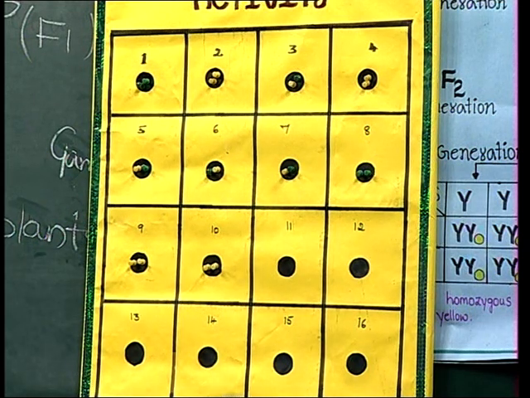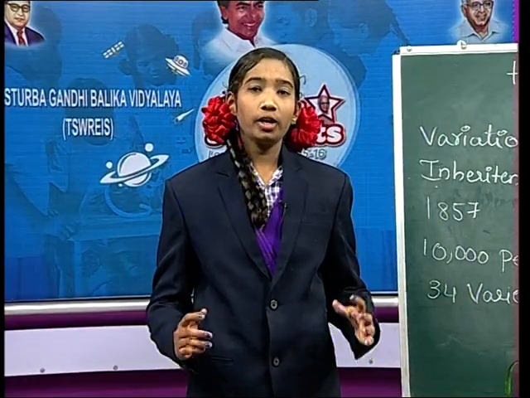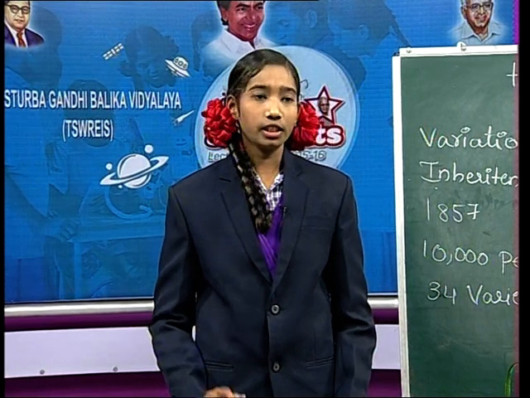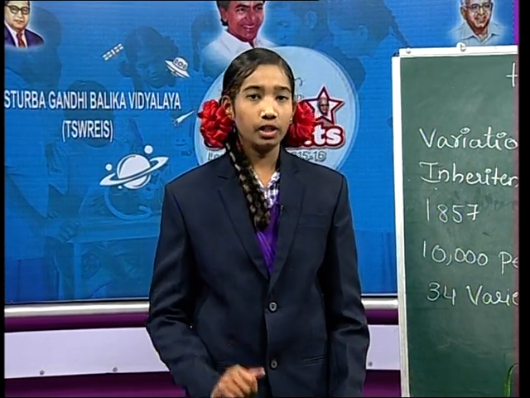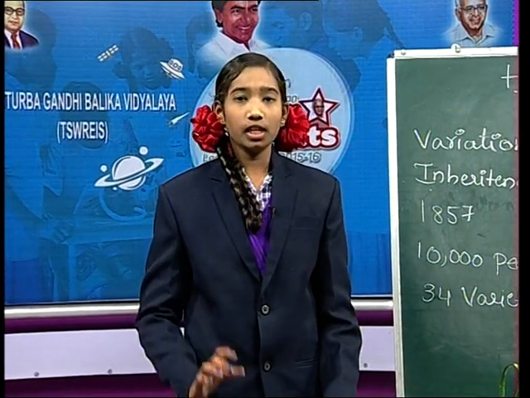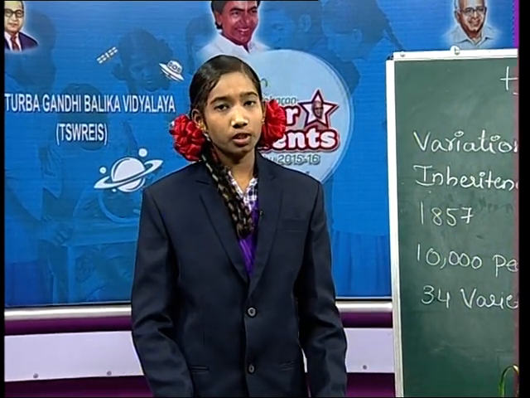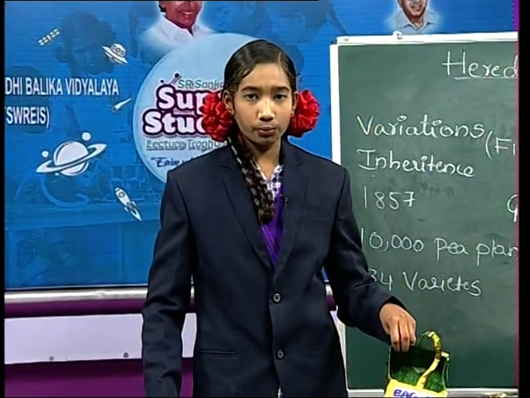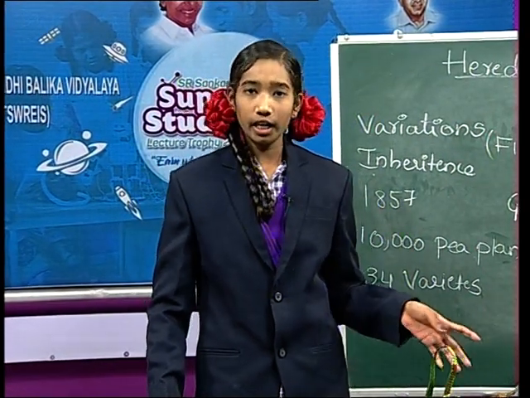Friends, what can you conclude? Yes, each parent passes a randomly selected copy to its offspring. Have you understood, friends? Each parent passes a randomly selected copy to its offspring. I did not select from this, friends. I have selected randomly.